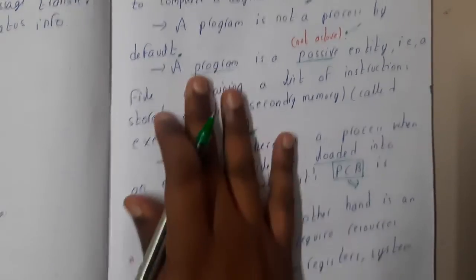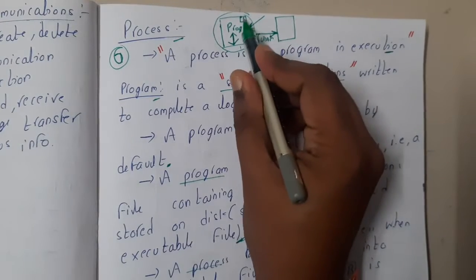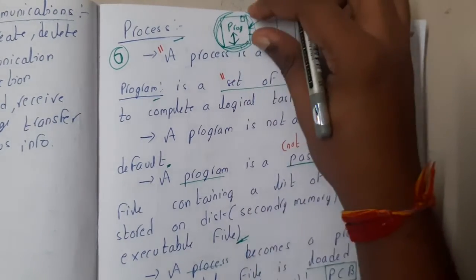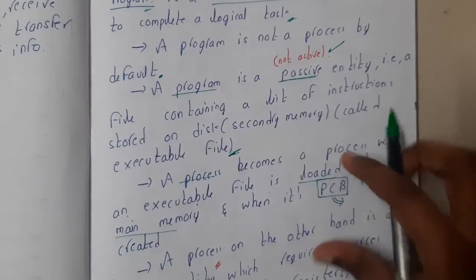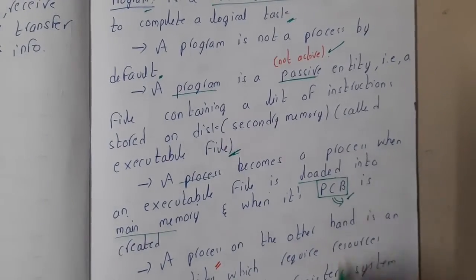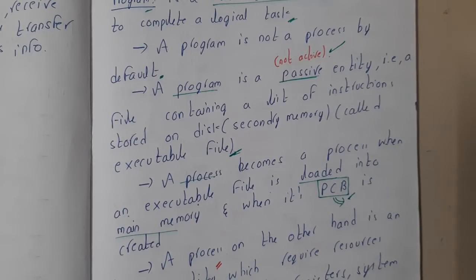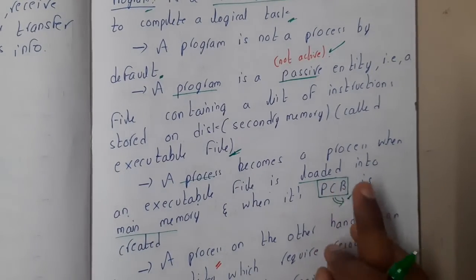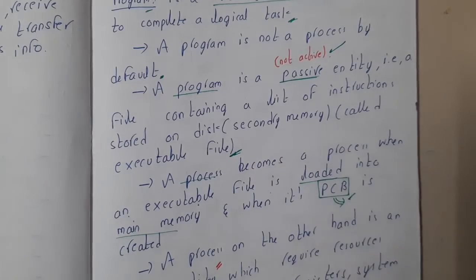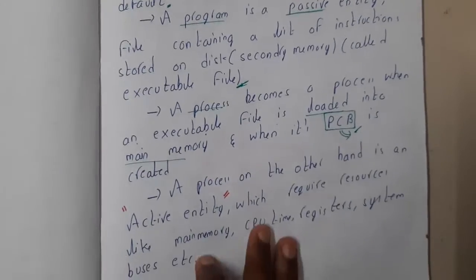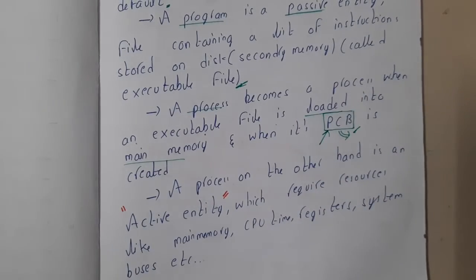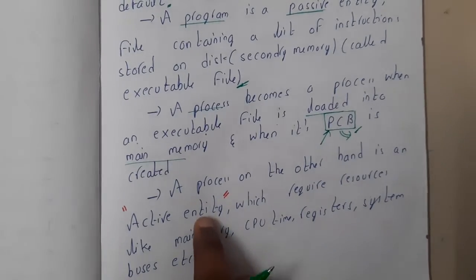Once you execute a program, once you click that run button, a particular block is created, which is called a process control block. Once it is created, you can say that from now on it is a process. I'll explain in detail the fields of the PCB in this lecture only, so don't worry.